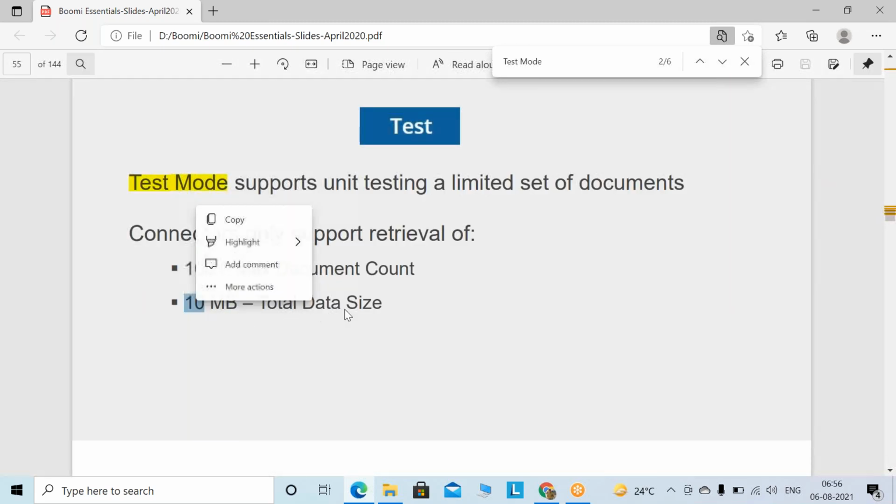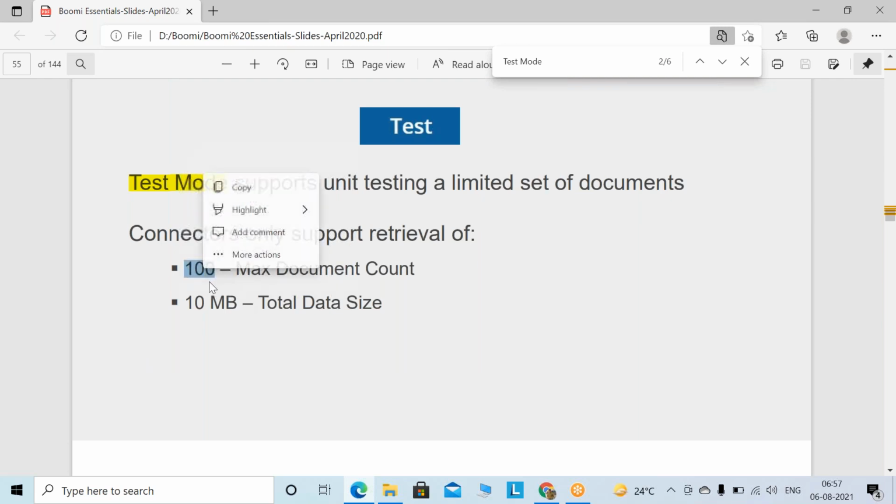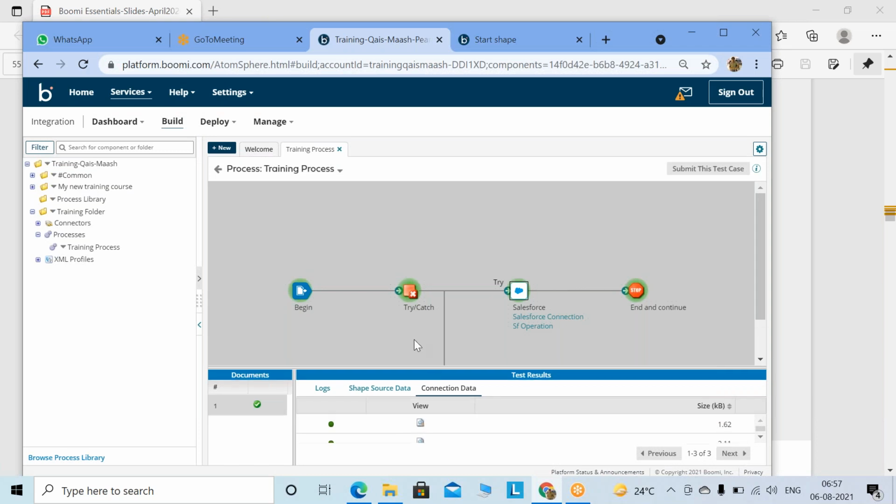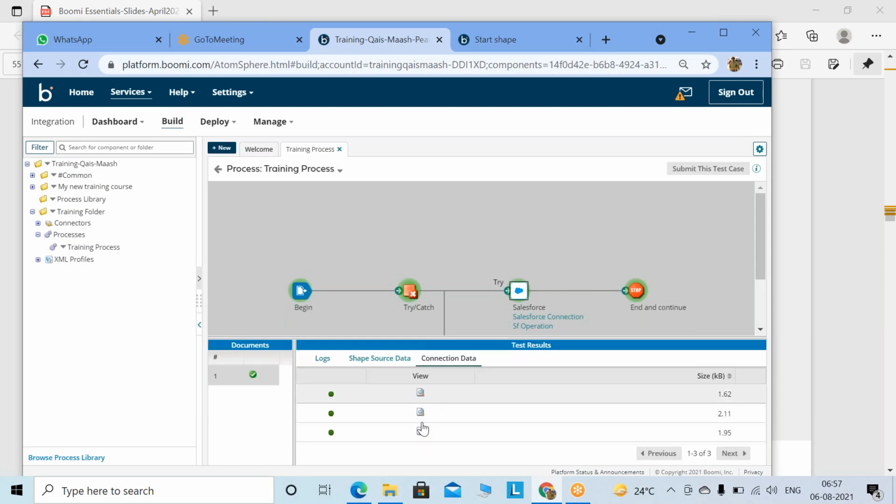This one and this one is the limit for the test one. Test mode supports unit testing a limited set of documents. Connectors only support retrieval of a max of 100 records, or in total, if size is there, then beyond 10 MB you cannot test it; you need to deploy it. So this limit you need to know. As of now, 3 records are there, so it's below 100. That's the reason it's giving that.